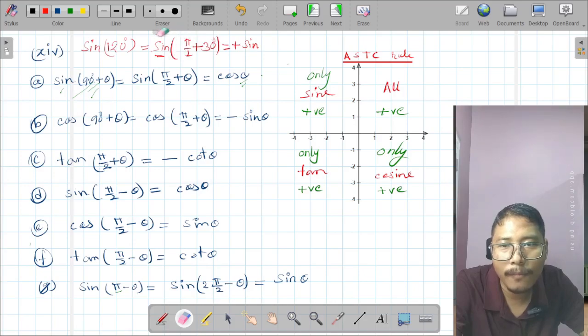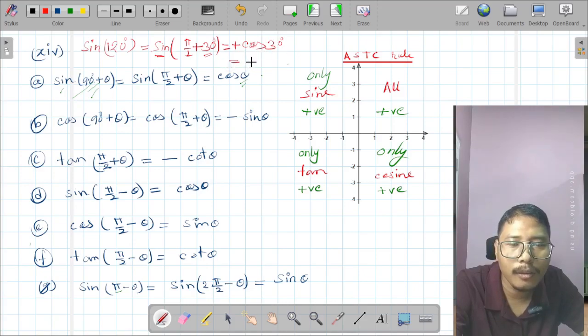So therefore our sine will be converted into cosine. And at last we can write only this angle, 30 degrees. What will be the value of this? Plus root 3 by 2. Okay.